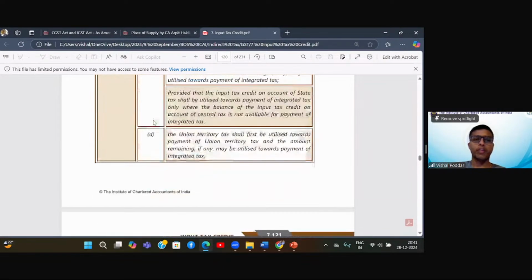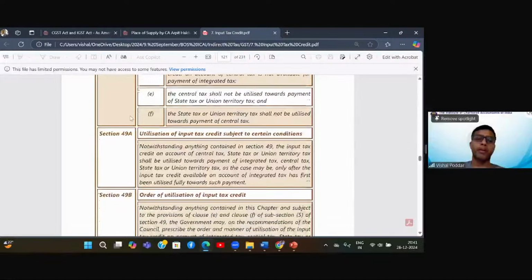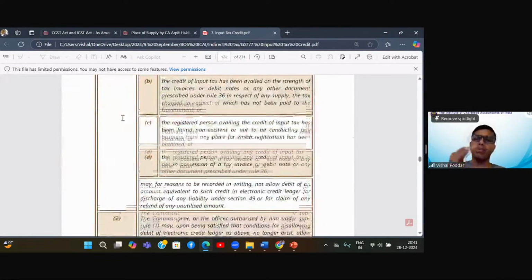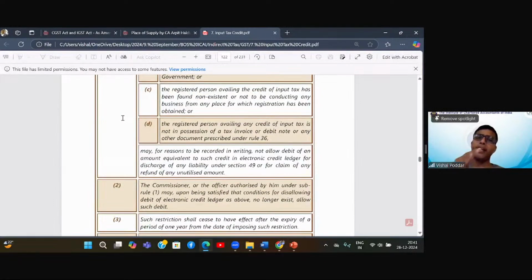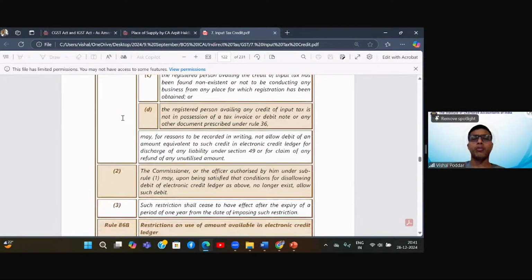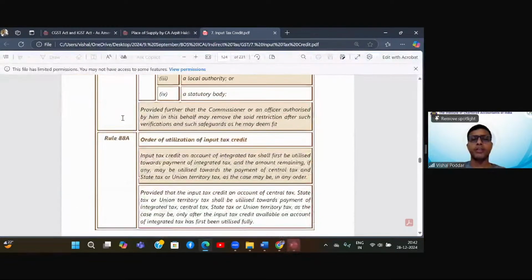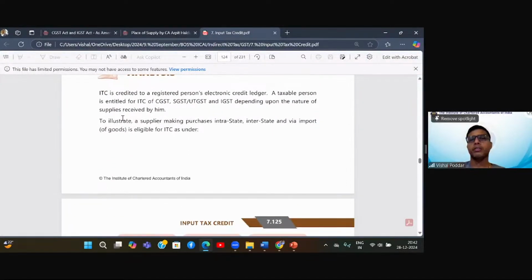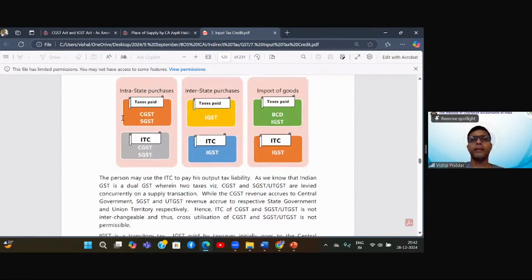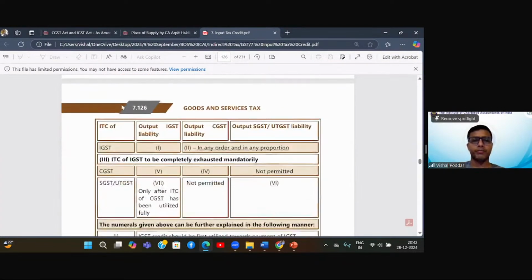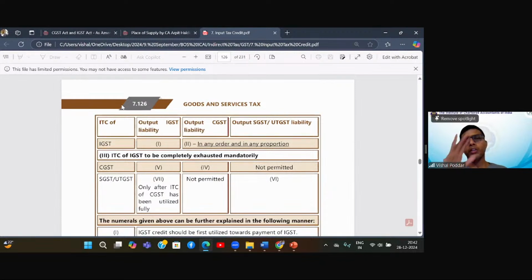Now for this, we originally had section 49, which underwent some amendment. Later on, you had 49A, you had 49B, and you had Rule 86A. All these were given at different points of time, and slowly, steadily, they started changing the entire utilization mechanism. 86B and all we will study separately because it is for restricting. Now, all these sections and rules ultimately said something which we are going to understand here in a nutshell. So if I have to put all these sections and rules in one table, the table is this. Now, what is this table?